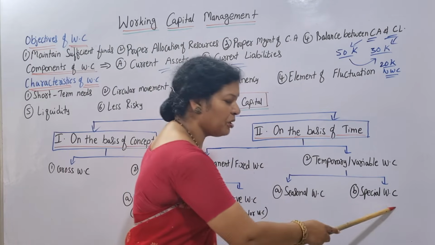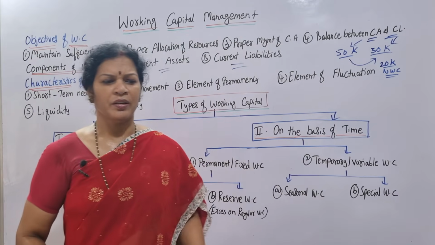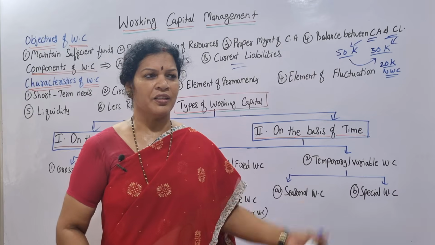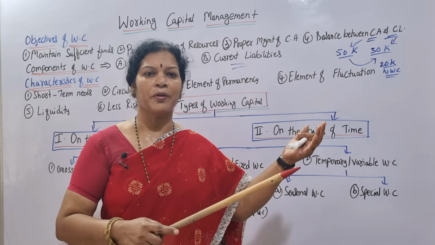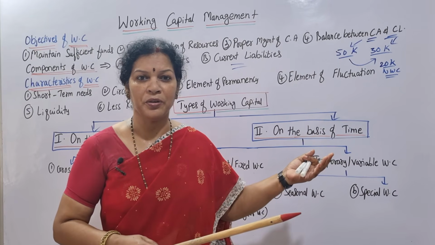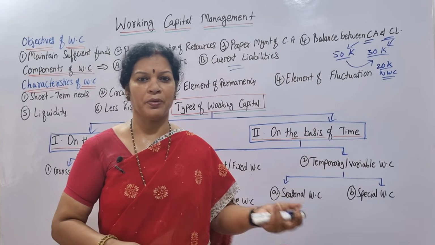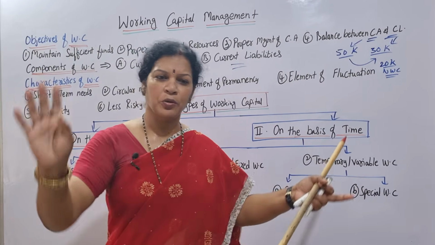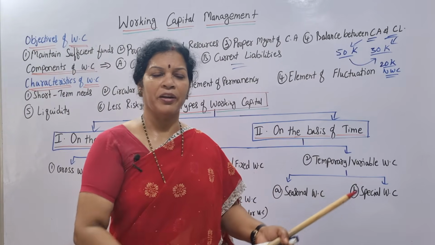And whereas special working capital, unexpectedly some changes happened. Say there is a lot of boom for our product and many people wanted to buy it because of our product speciality, or as I said, Baba Ramdev said that go and buy, eat daily 5 garlic.